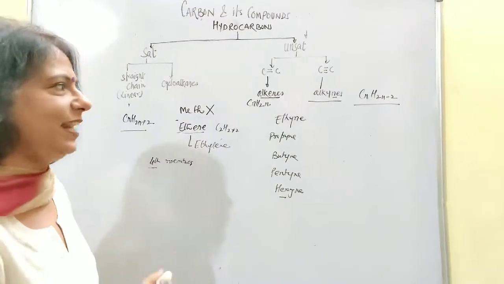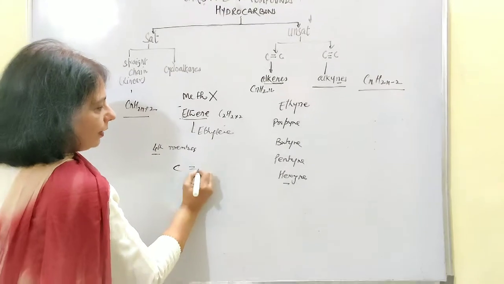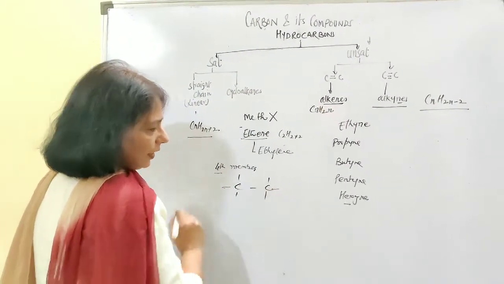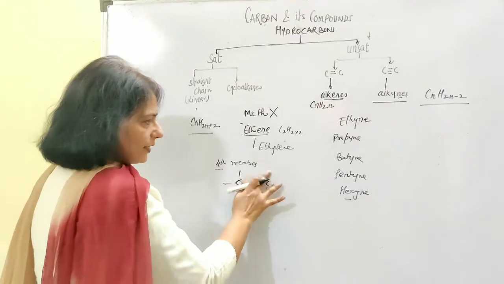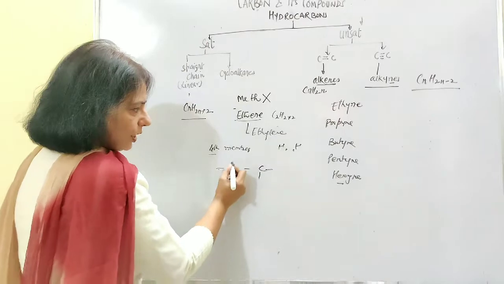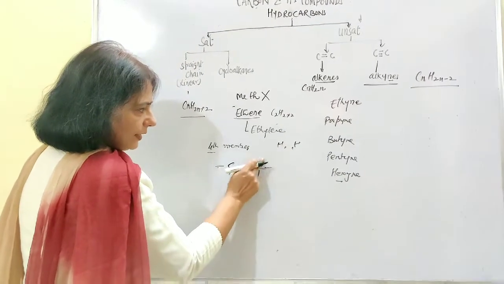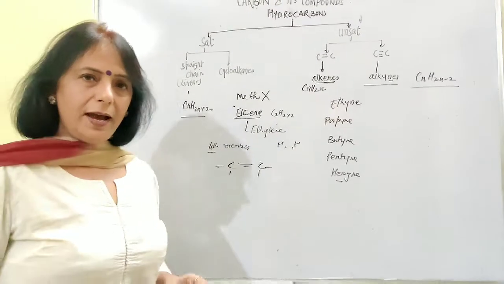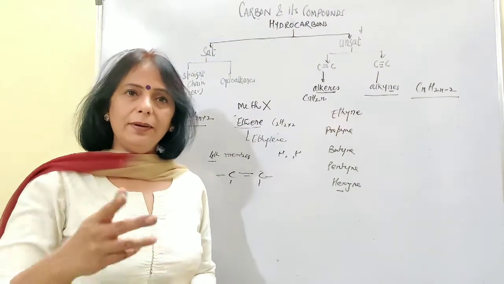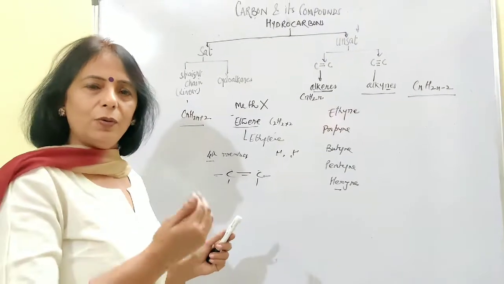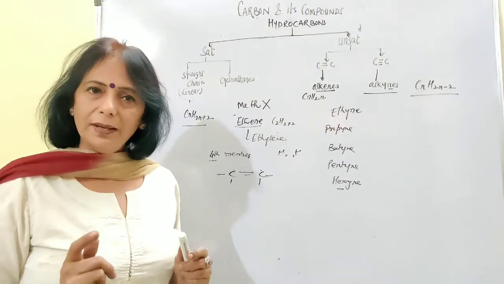Let's take an example here. If it is a saturated hydrocarbon, this is ethane. Once these hydrogens are removed, hydrogen will come out with its own electron. That means electrons are free and they will be developing one bond. That means whenever there is a deficit of hydrogen, double and triple bonds are developed. If the hydrogen is available, then only the saturated hydrocarbons will be available.